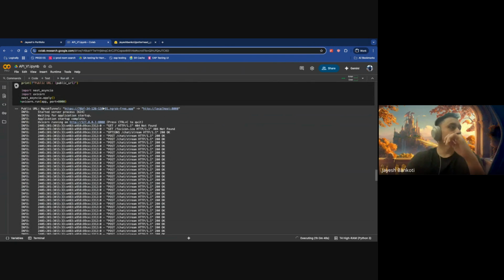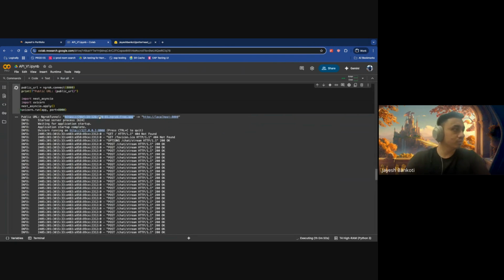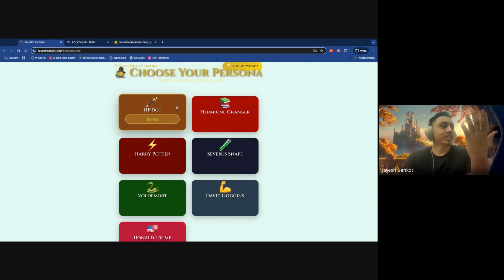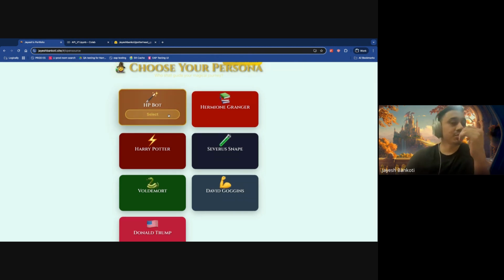So we need to get this URL of it, and in the UI you just need to submit that. Okay, so let's start with it. The first is the basic HP bot, the Harry Potter bot. This is exactly what is there in ChatGPT, right? So you can go here and if you submit any questions, it replies just like ChatGPT would.